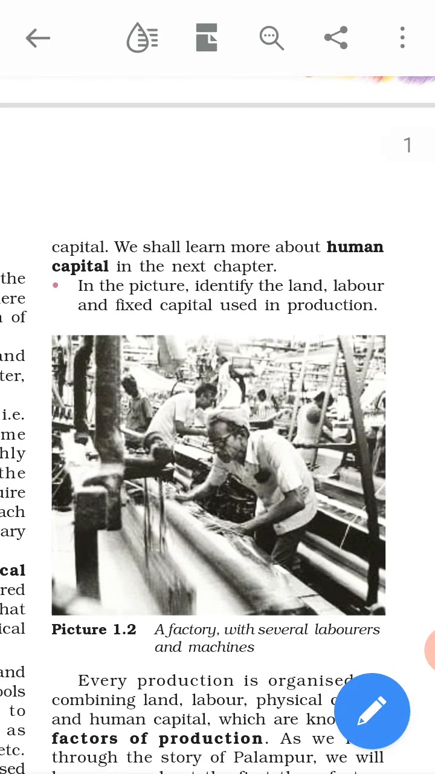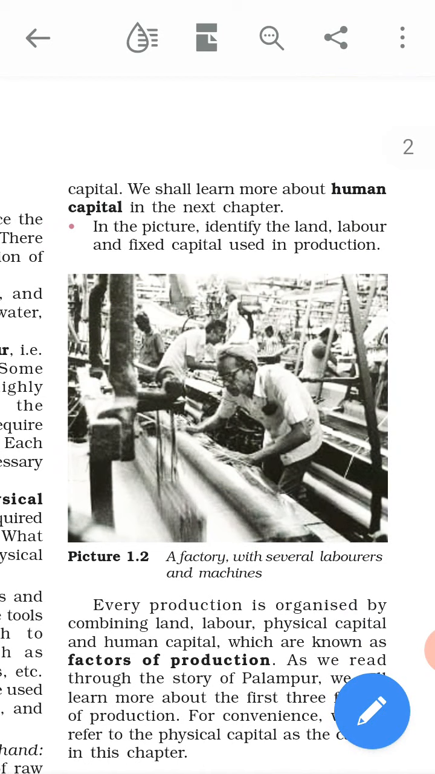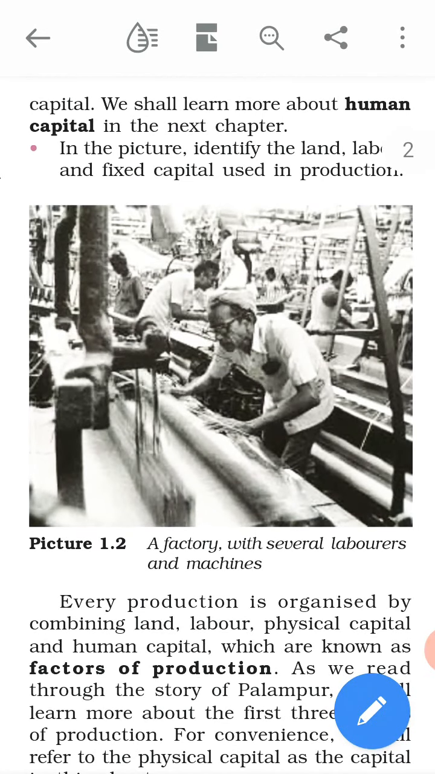In the picture, now see this picture. Identify the land, labor and fixed capital used in production. Now you observe this picture and try to understand the land, labor and fixed capital which are used in production activities. So try to identify.